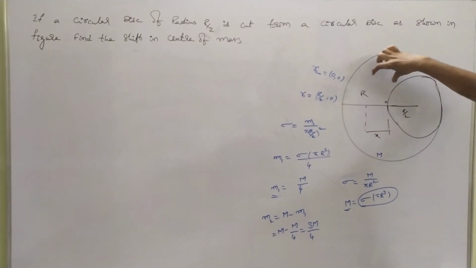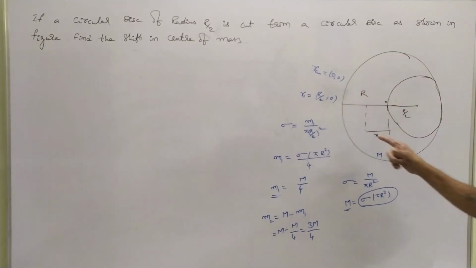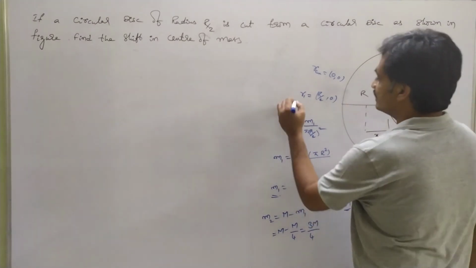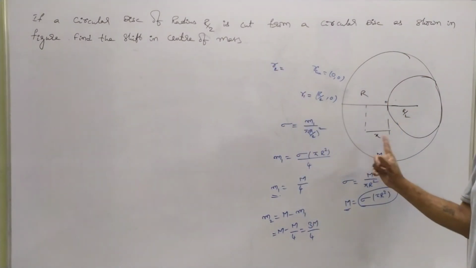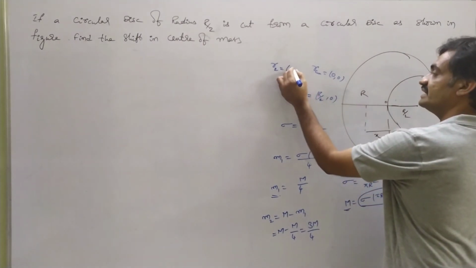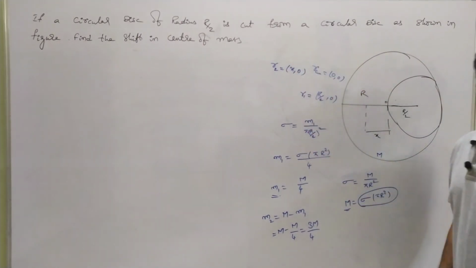Now we have to represent the position of the remaining part. The position of the remaining part is given as r2 equals, since it has been shifted along the x-axis, x comma 0.